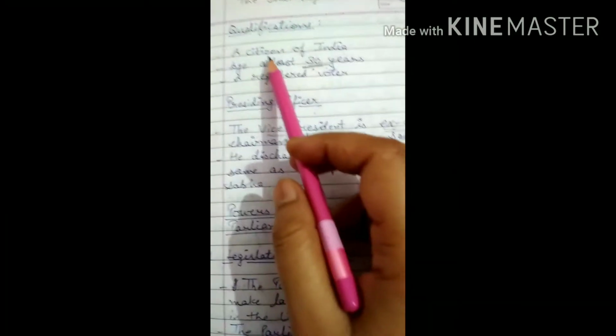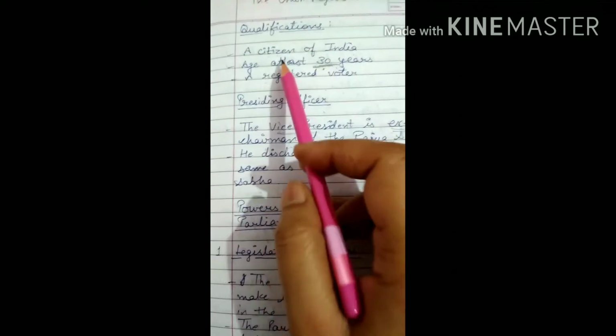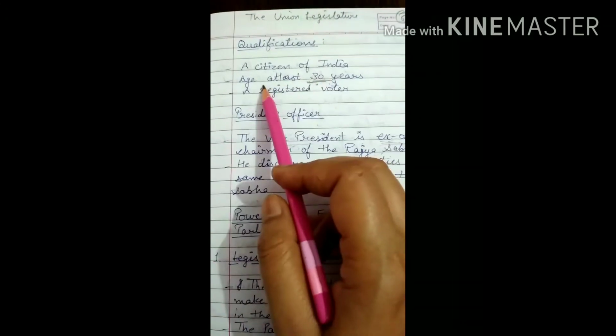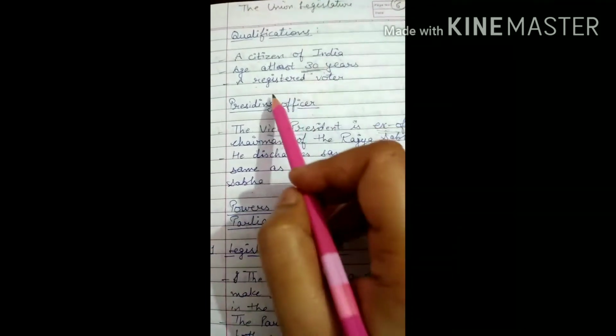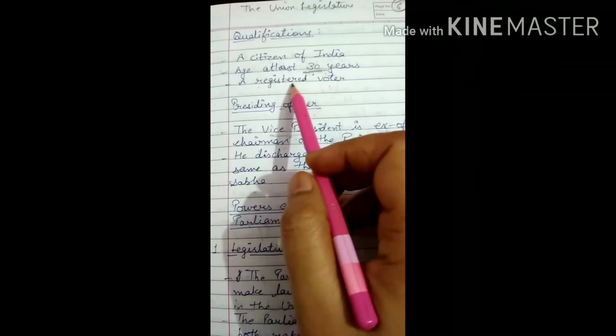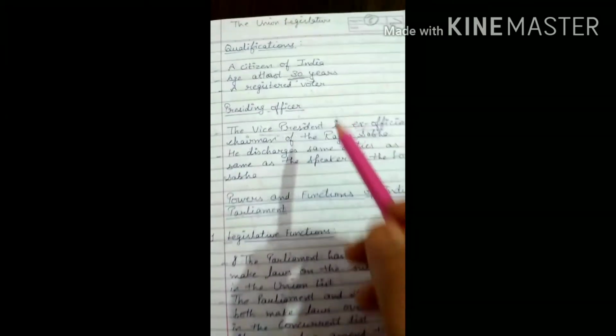Next are the qualifications, means who can become a member of the Rajya Sabha. First of all, a citizen of India, age at least 30 years or above, means 30 years is required at least. A registered voter. So these are the main qualifications to become a member of the Rajya Sabha.